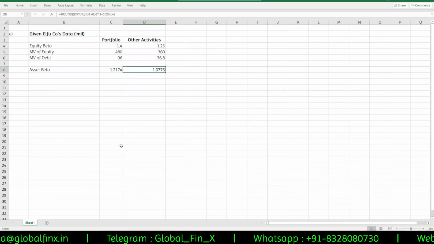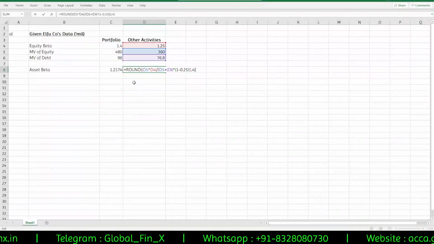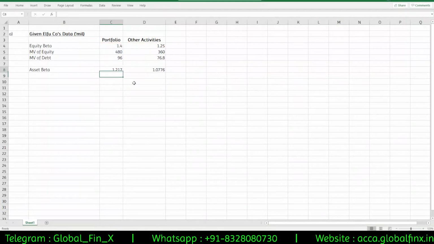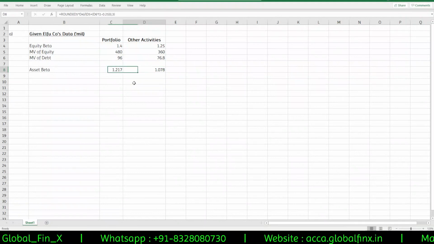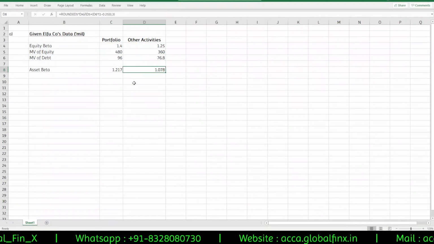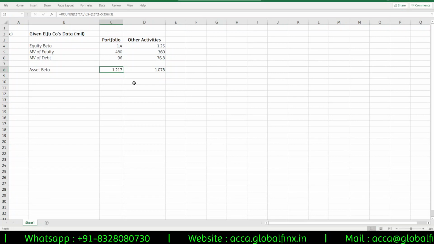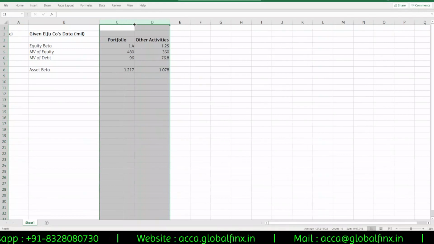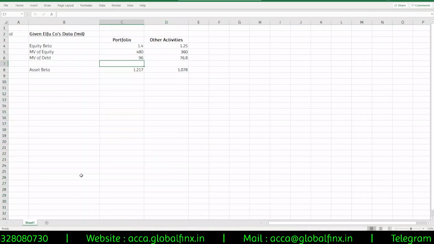So the asset beta for other activities would be 1.0776, or if I round it off to 3 decimals, then that would be 1.217 and 1.078. This is what your solutions would do. Mostly they'll round it off to 3 decimals. That's why I'm changing it to 3. But it's up to you. 3, 4, or even without rounding, you can do it in Excel. No problem with that. Okay, so we now have the portfolio asset beta and the other activities asset beta.